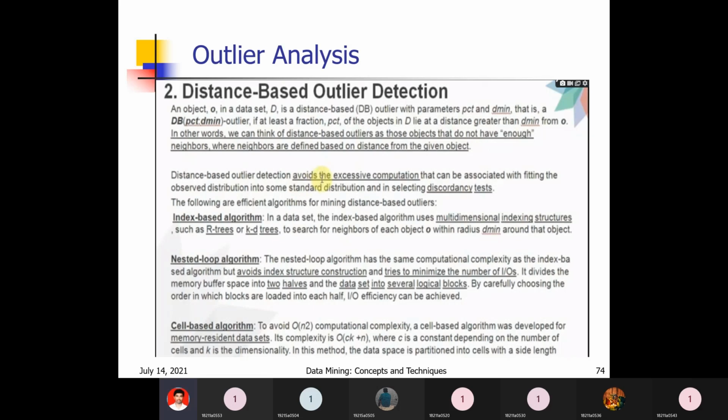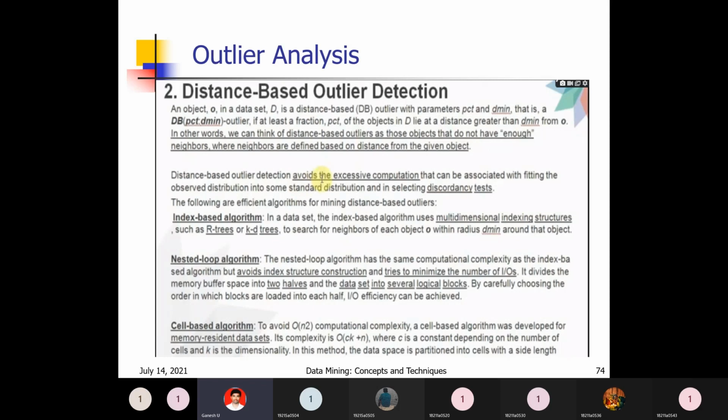You have already seen density-based clustering. In density-based clustering, for each and every point, if the minimum number of points are there, then it is a core point. If the minimum number of points are not there, then it is not a core point. If the minimum number of points are there, then it is considered a cluster. Here also, in distance-based outlier detection, for each and every point you see how many neighbors are there. If enough neighbors are there, it is considered a cluster, and if enough neighbors are not there, it is not considered a cluster.